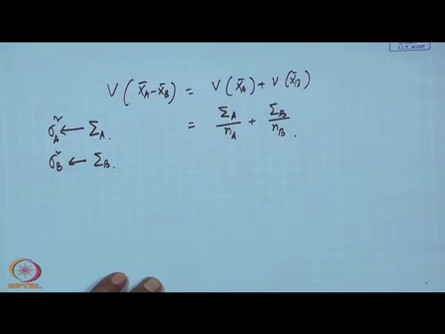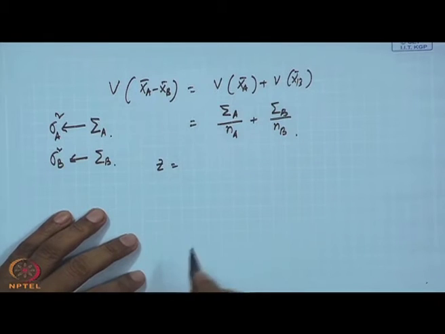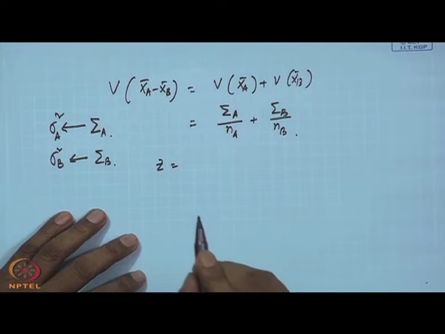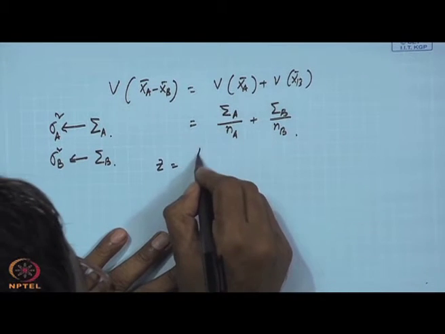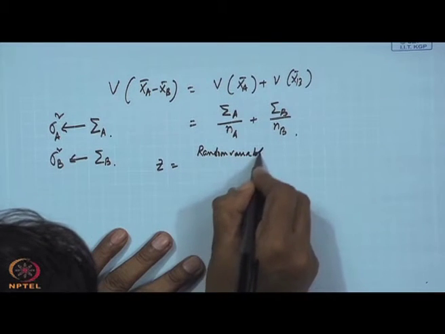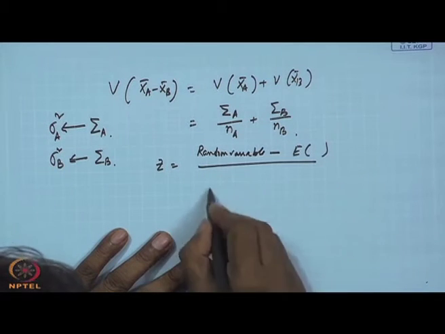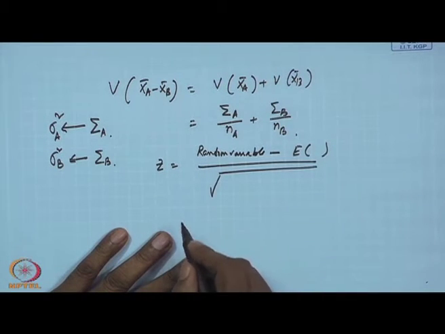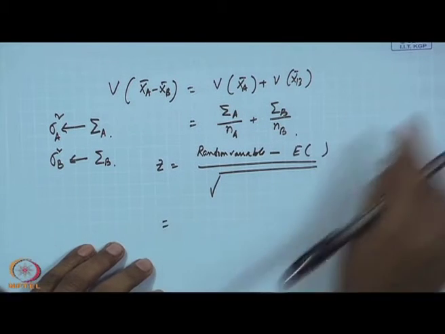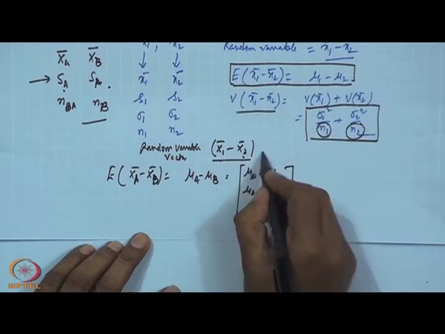Okay. Now, think what will happen? I want to create Z. What is the approach? The Z approach is you first write down the random variable minus its expected value divided by the square root of its variance. So, I can write down very clearly what my random variable is, x1 bar minus x2 bar.